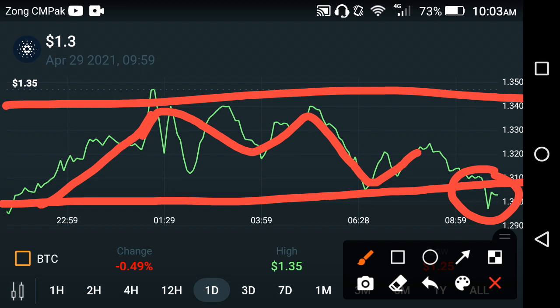And remember that I'm not a financial advisor. If you want to invest, buy, sell, or hold any cryptocurrency, please do your own research. Maybe it goes upward in the future, but on the basis of technical analysis my suggestion is that Cardano coin falls down for a while. That's a temporary fall. Every cryptocurrency falls temporarily, so that does not mean the future falling period of the Cardano coin starts now, and that does not mean you should sell it. You have to hold the coin for the long term if you want to make a good amount of profit, friends.